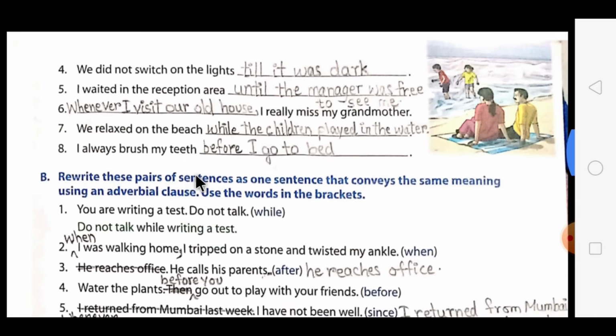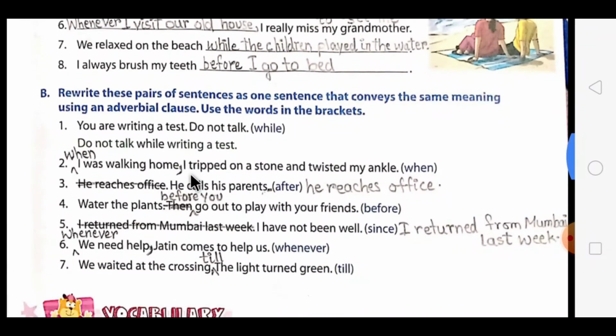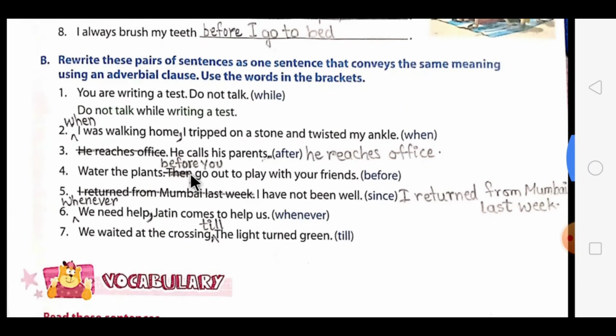Now our next exercise is we have to combine the two sentences without changing its meaning by using the words which are given in the bracket. So students, the first one has already been done for you. That is, you are writing a test. Do not talk. Now you have to use the word while in this. So how will you combine the sentence? Do not talk while writing a test. See, we used the word while in this sentence and the meaning has not changed. The same way you have to do the other examples also.